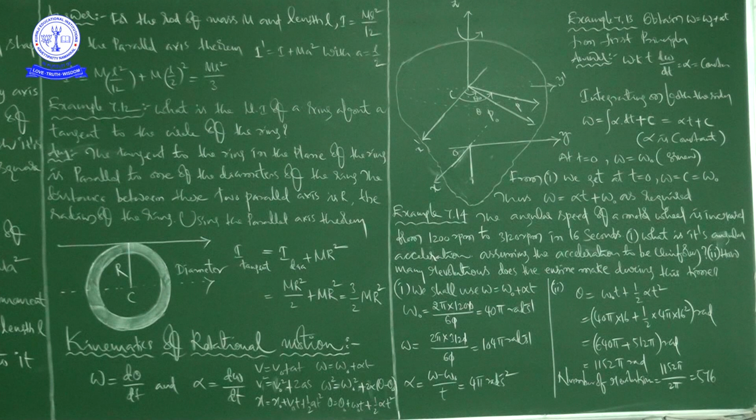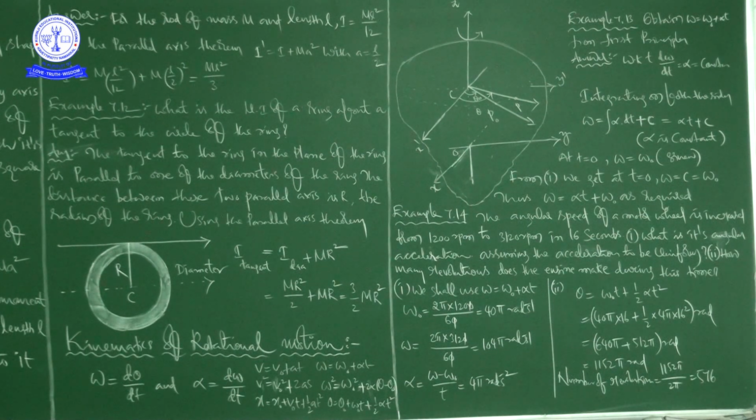Next example problem, example 7.14. The angular speed of a motor wheel is increased from 1200 rotations per minute (RPM) to 3120 RPM in 16 seconds.